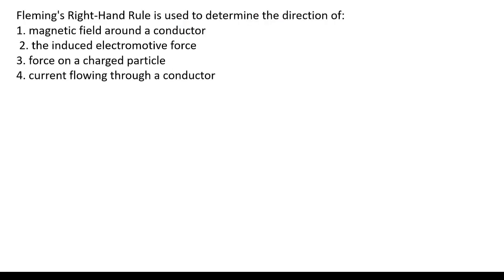Coming to the next question, Fleming's right hand rule is used to determine the direction of dash. In the previous session also we have discussed this type of question. We have Fleming's left hand rule and Fleming's right hand rule. What is the simple trick to remember?